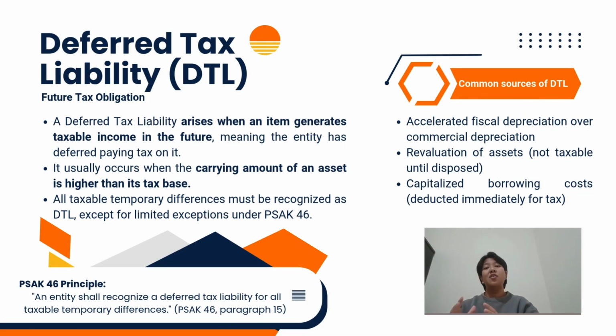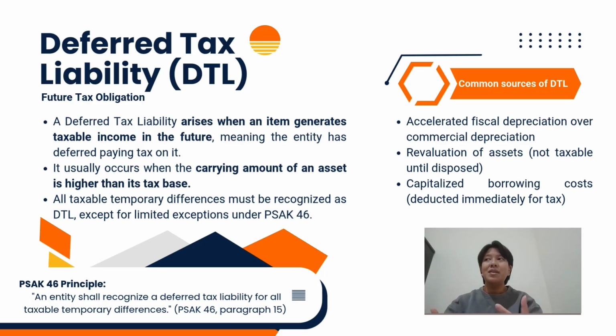Now, the opposite of deferred tax asset is deferred tax liability, or we often call it in short DTL. A deferred tax liability represents a future tax obligation. It arises from taxable temporary differences, meaning that the company will have higher taxable income in the future when the differences reverse.